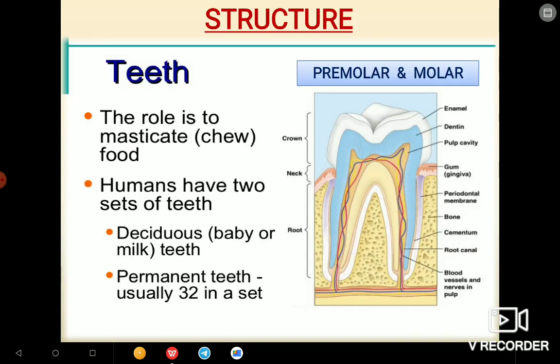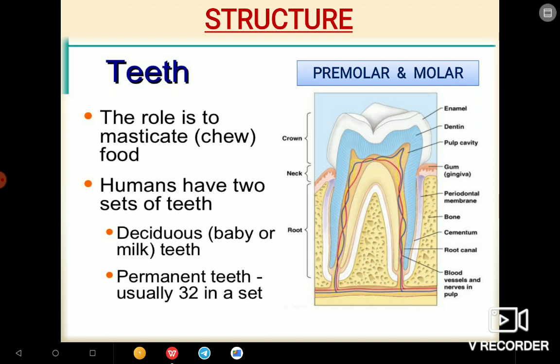Next we are having the structure of our teeth. Here it is written above this picture: the teeth, premolar and molar. Why I have written this one, you will get to know. So first read the points. The role is to masticate or chew food. Mastication we have learned in the previous slides. In the beginning slides we have seen that it is the chewing of food.